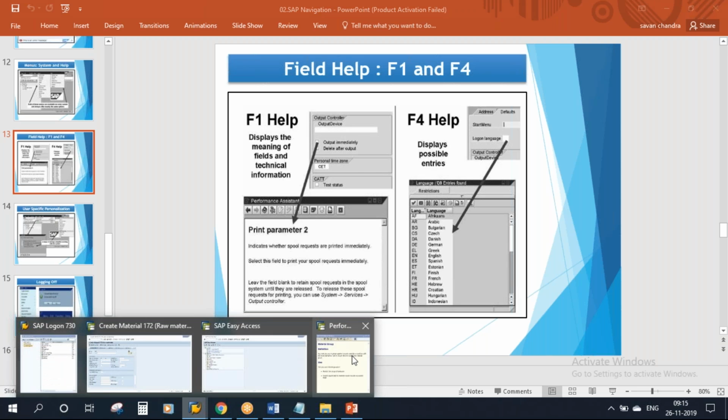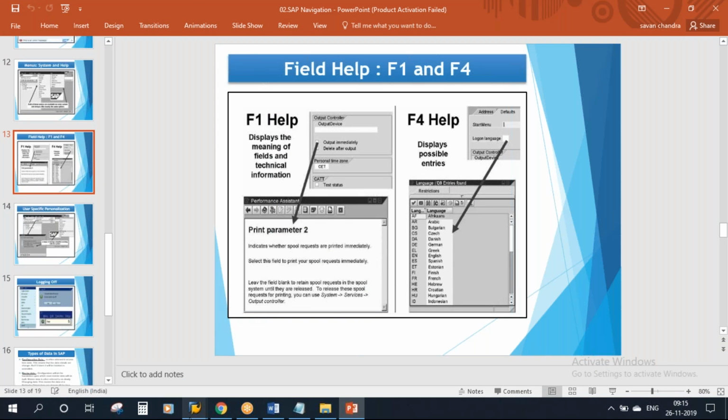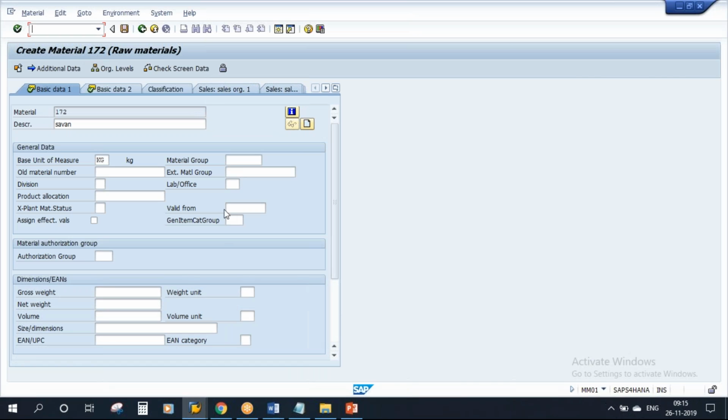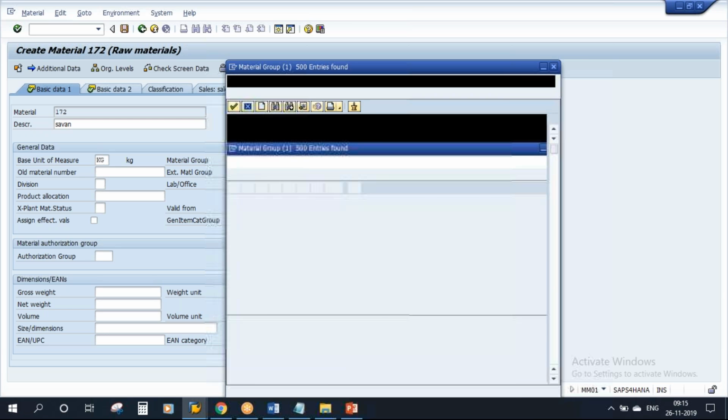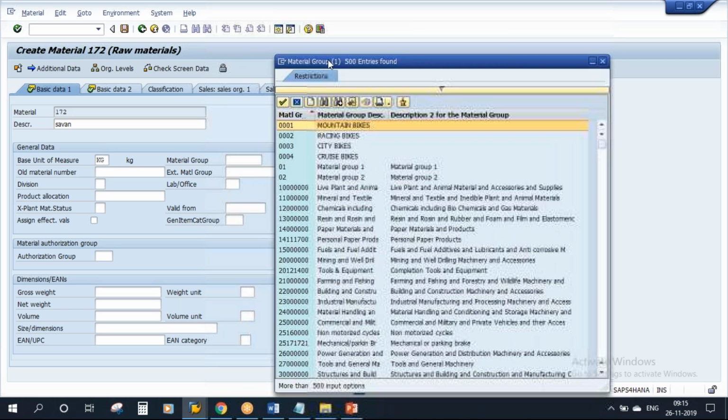Suppose you go here. Now I'll close this. Again I'm on the SAP screen. Here you have the material group field. Now I want to see all the allowed values for this field. What you can do on the keyboard is type F4. If you press F4, you see it is showing all the allowed values for that particular field.